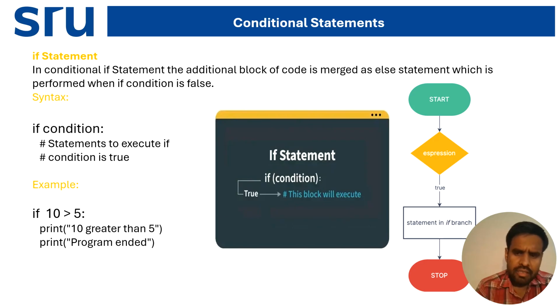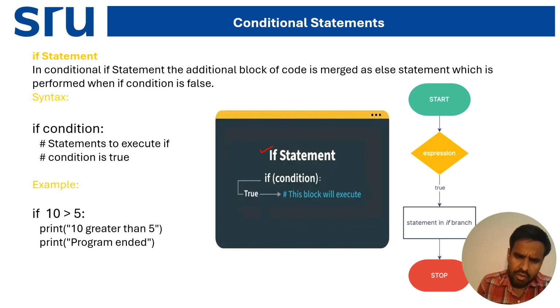In the conditional statement, first we discuss the if statement. What is the if statement? The block of code inside the if statement is performed when the condition is true. Here is the syntax of the if statement.